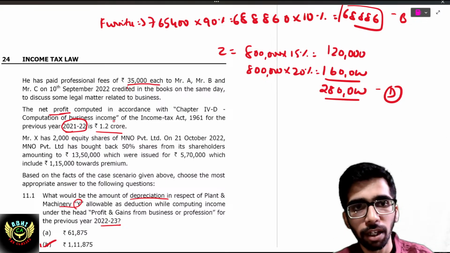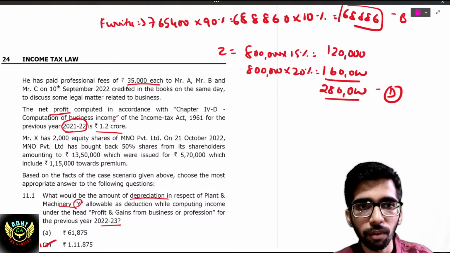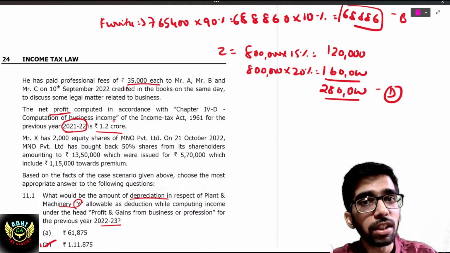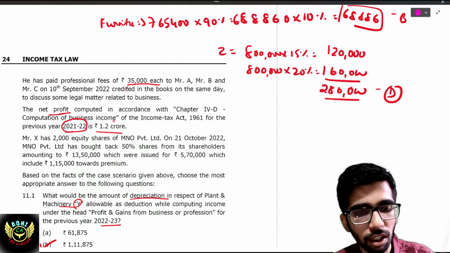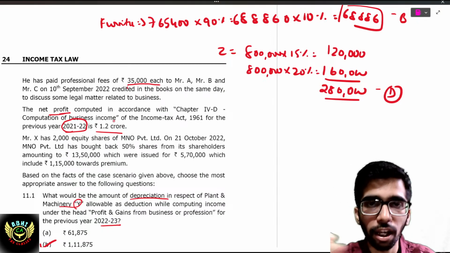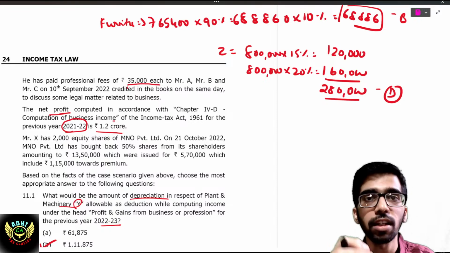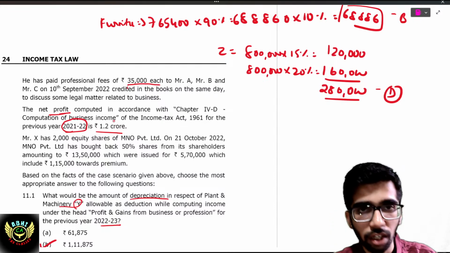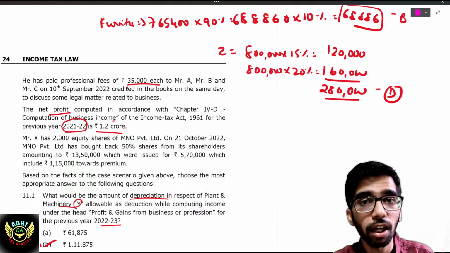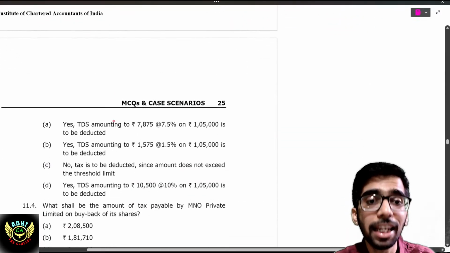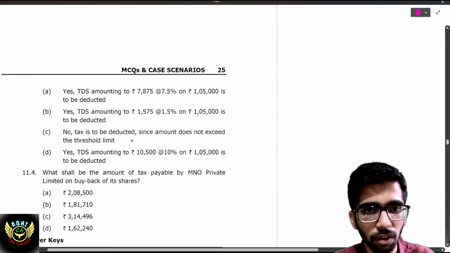Accordingly, 194J will be applicable for this company. And accordingly, the professional charges paid are more than 30,000 as per 194J. On the entire amount of more than 30,000, you have to deduct 10%. So in this case, 35,000 into 3, on which 10% is to be deducted. That is 10,500. That is the rate, and that TDS amount has to be deducted. It is 10%, so no deduction of 10,000, because this is the correct answer.